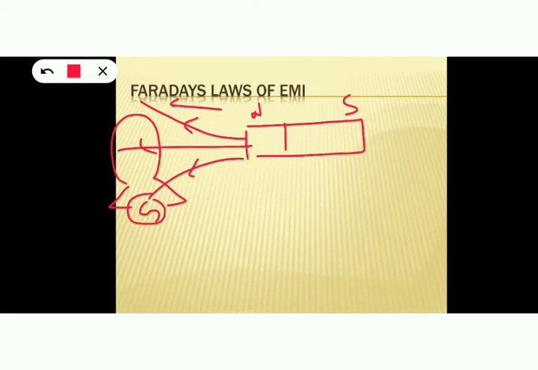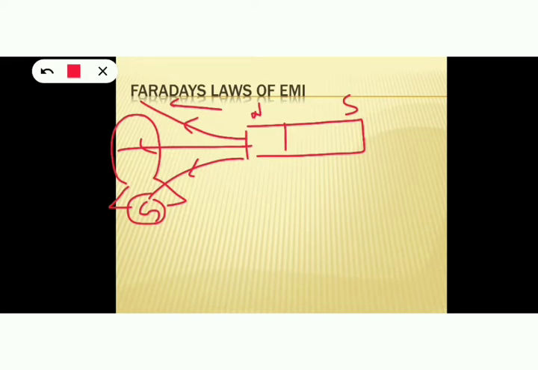So what could be the reason for that? Then he identified that whenever the magnet is moved towards the coil, the magnetic lines of force associated with the coil increases because more and more field lines are coming in contact with the coil. So there is a change in the magnetic field lines associated with the coil.